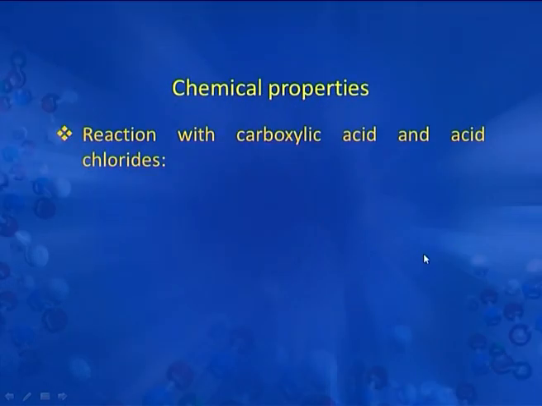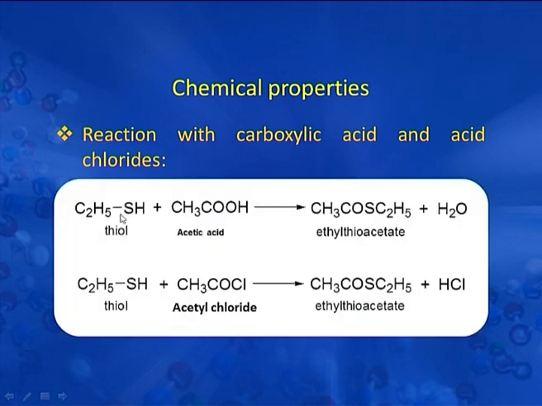Next is reaction with carboxylic acid and acid chlorides. Here we have thiol reacting with acetic acid, and we get ethyl thioacetate and a water molecule. Next, thiol reacting with acetyl chloride also gives ethyl thioacetate and a molecule of HCl.